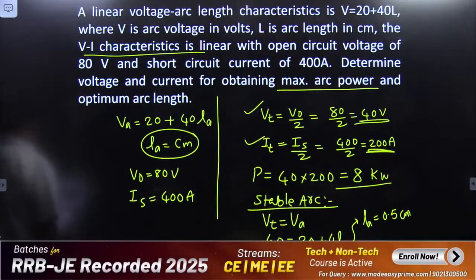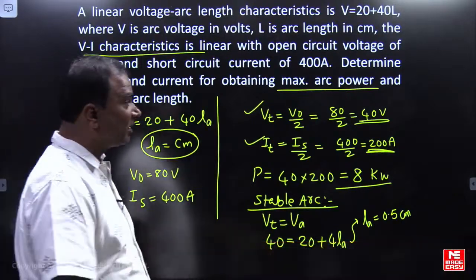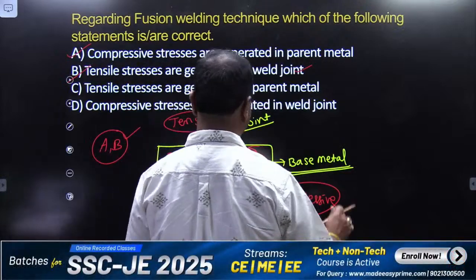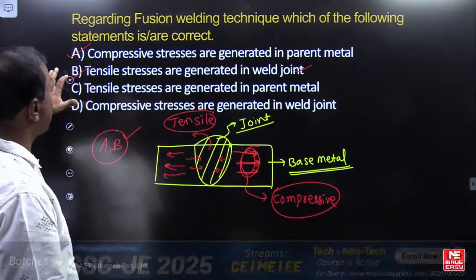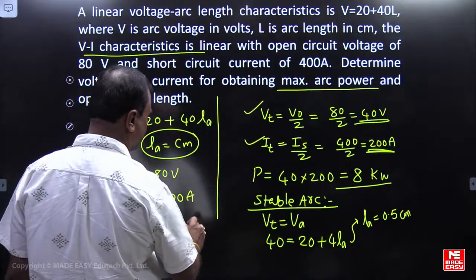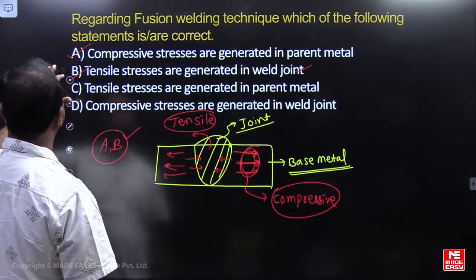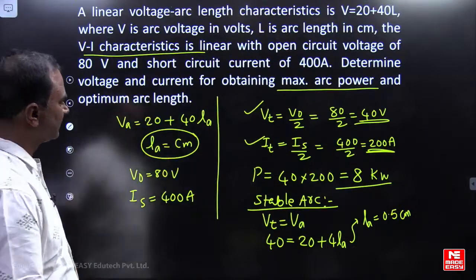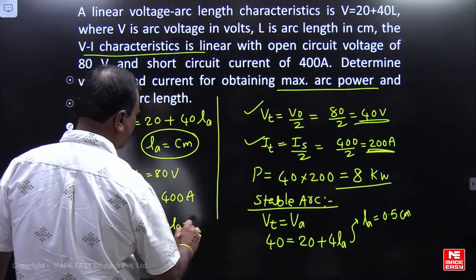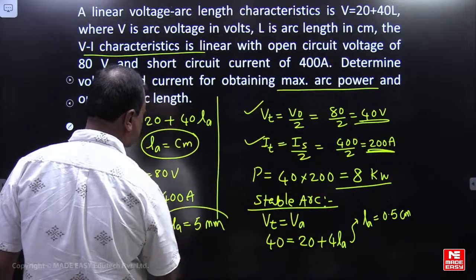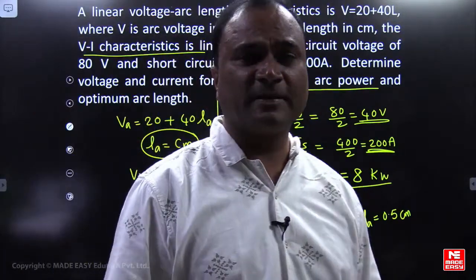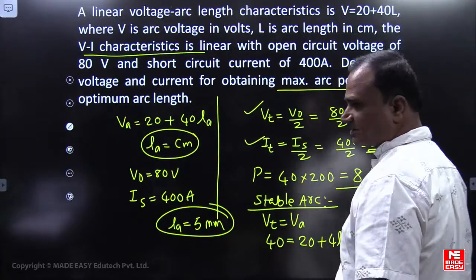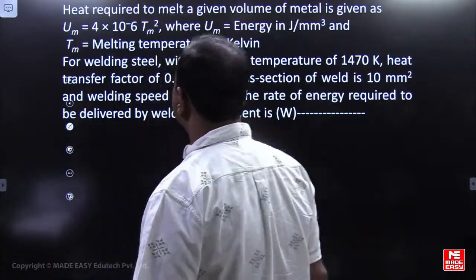Voltage 40, current 200, and arc length is not 5 mm, friends, it is 0.5 centimeters. Arc length will be equal to 5 mm or 0.5 centimeters. Voltage is 40, current is this much.